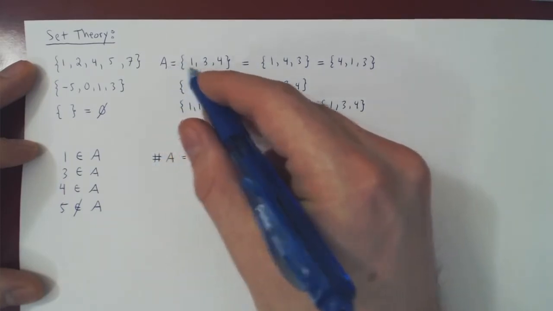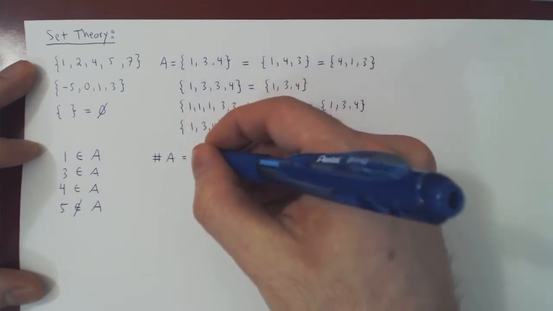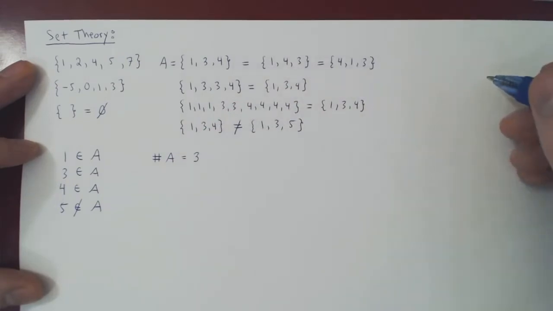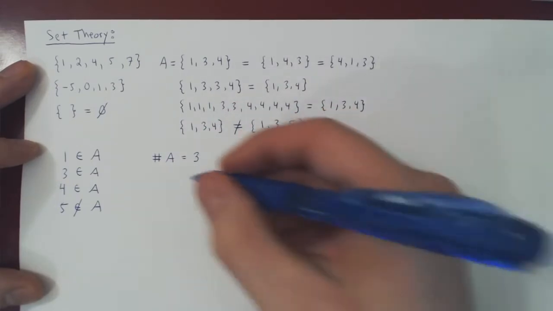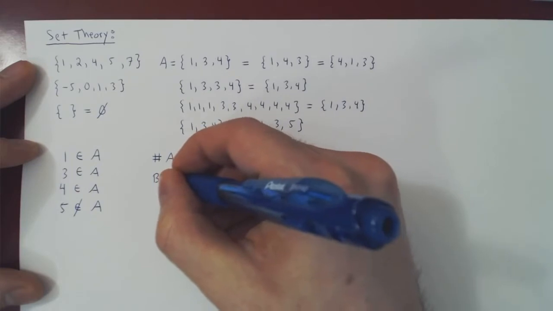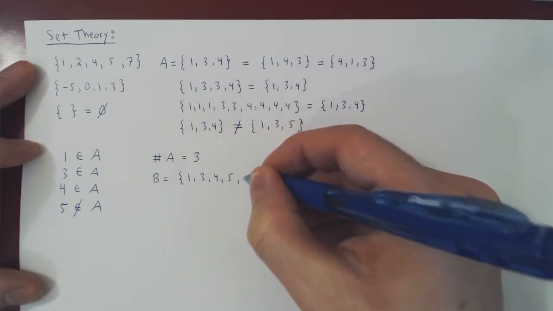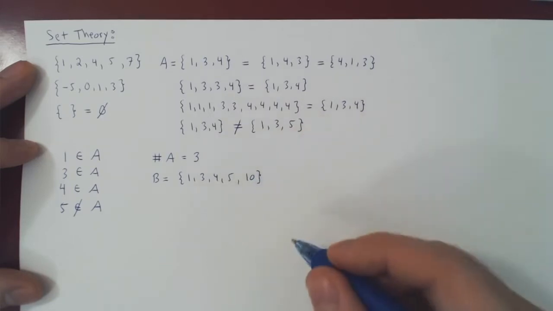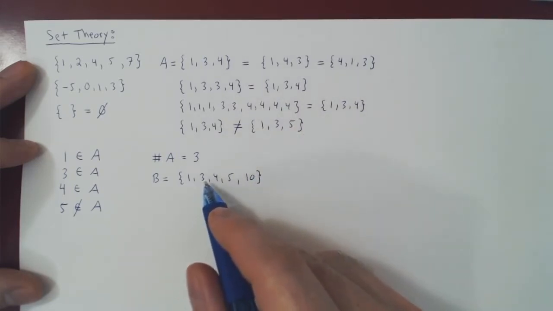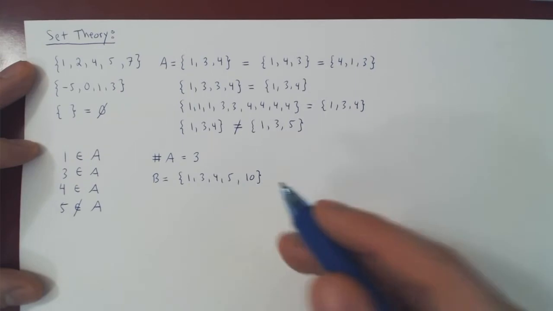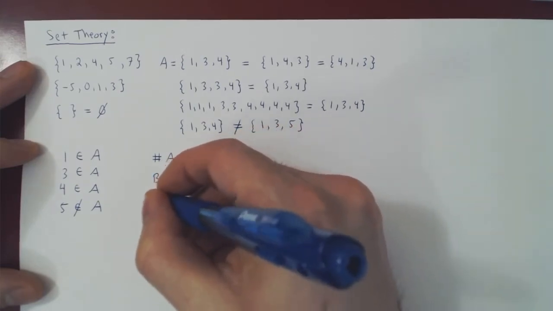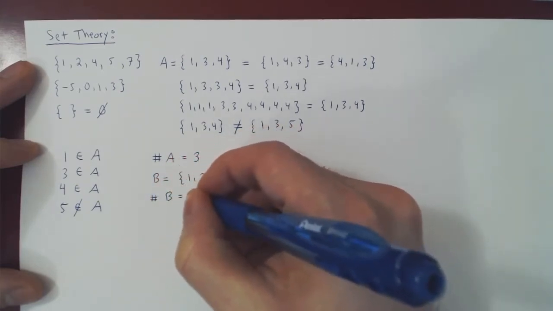So for example, if A is 1, 3, 4, the number of elements in A is equal to 3. If your set B, say, was 1, 3, 4, 5, 10, then B contains 1, 2, 3, 4, 5 elements. The number of elements in B is simply 5.